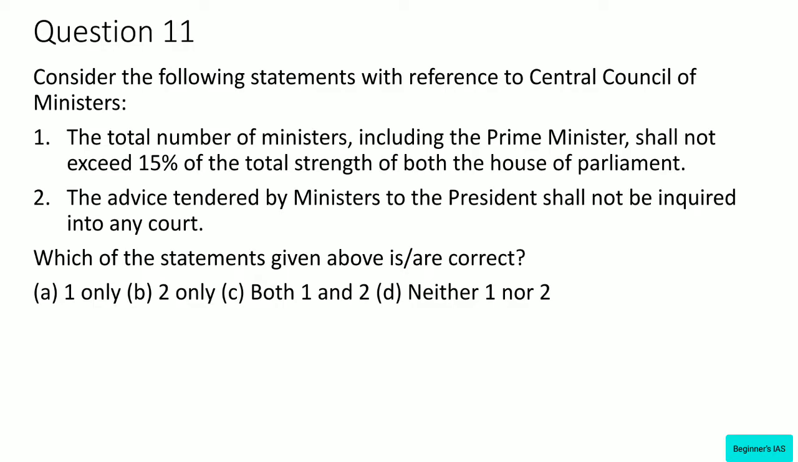Let us move on with question number 11. Consider the following statements with reference to the Central Council of Ministers. Statement 1. The total number of ministers, including the Prime Minister, shall not exceed 15% of the total strength of both houses of the Parliament. Statement 2. The advice tendered by the ministers to the President shall not be inquired into by any court. Here we have to identify the correct statement. See the first statement. The total number of ministers, including Prime Minister, in the Council of Ministers shall not exceed 15% of the total strength of the Lok Sabha. Okay, not both the houses of the Parliament.